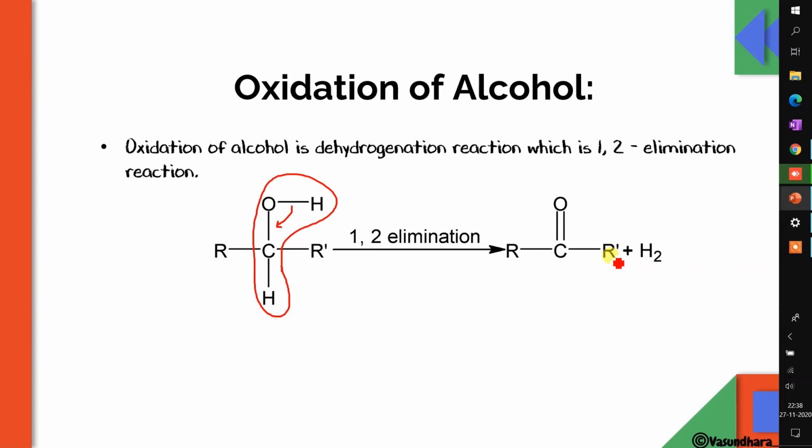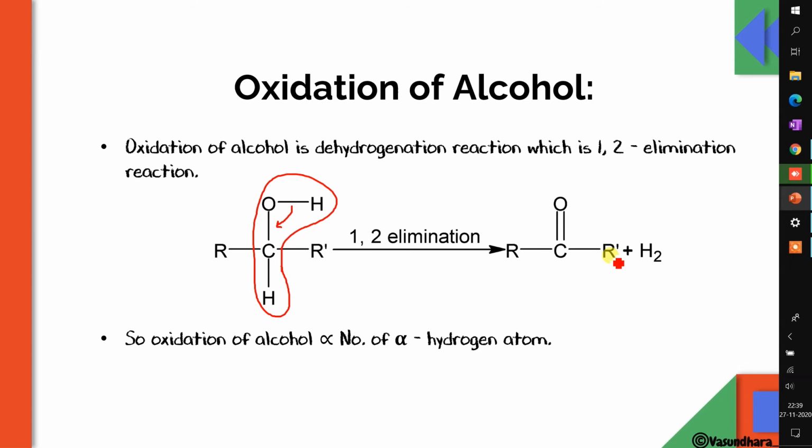This is a 1,2 elimination reaction, because hydrogen is going from one atom and also from the second carbon, the second atom, so that's why it is called 1,2 elimination. So oxidation of alcohol is directly proportional to the number of alpha hydrogen. The more alpha hydrogens there are, the more oxidation of alcohol is possible. If the number of alpha hydrogens is less or none, then oxidation of alcohol is not possible.